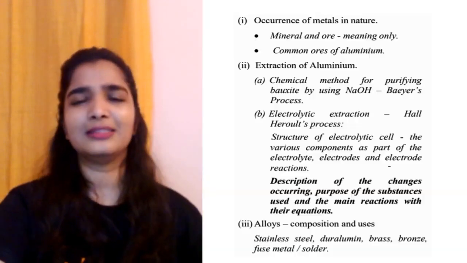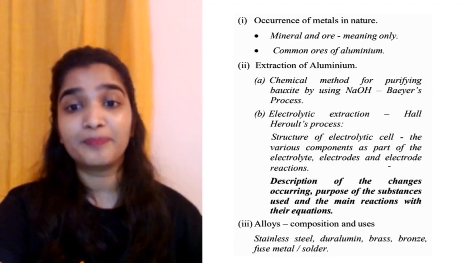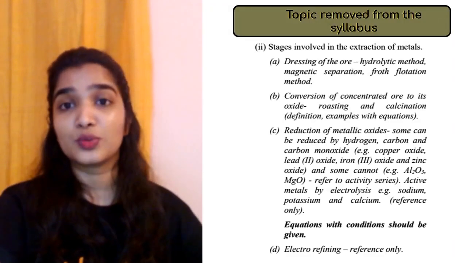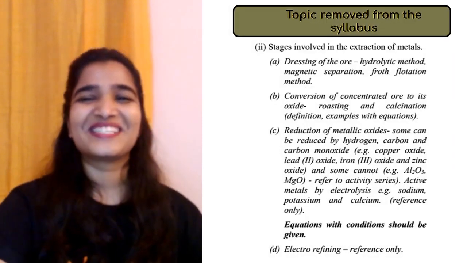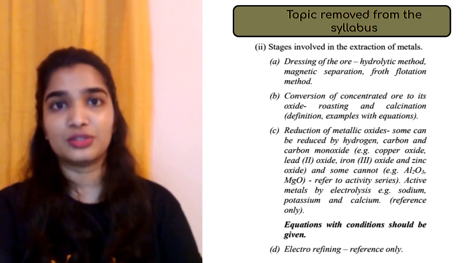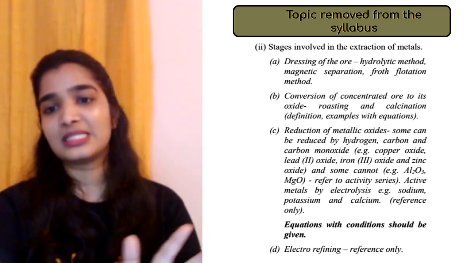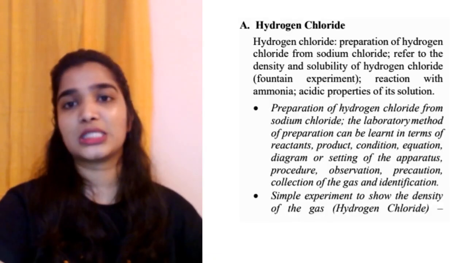In metallurgy, let's see, occurrence of metals in nature, extraction of aluminium, alloys, their composition and uses. Topics removed, only this much is there. Topics removed from the syllabus: stages involved in the extraction. So what are the steps? We won't be studying them. Study of compounds, no changes.